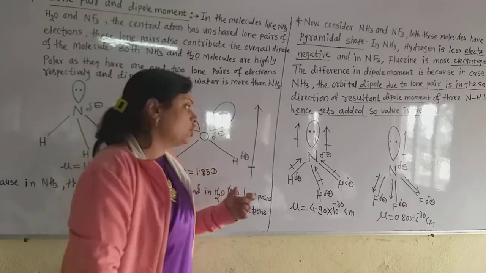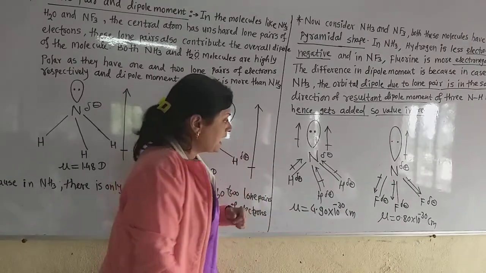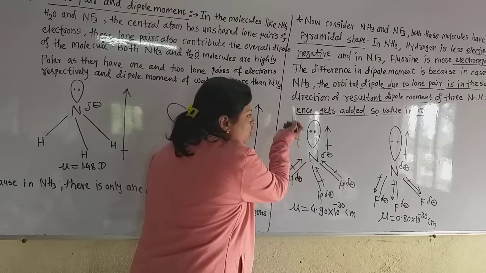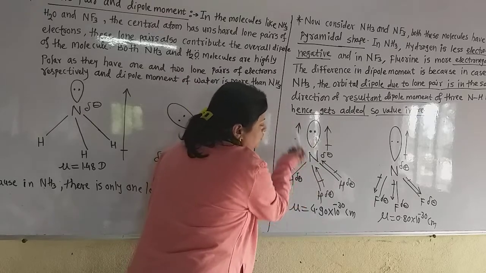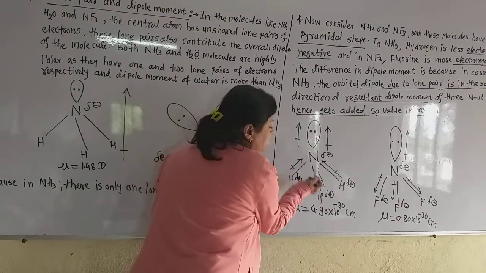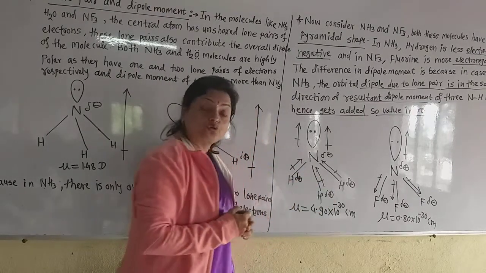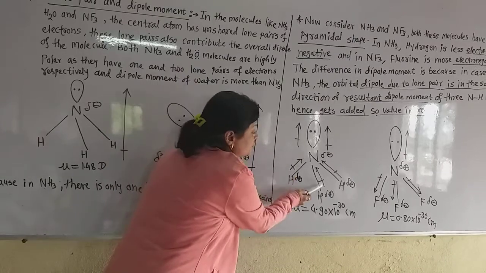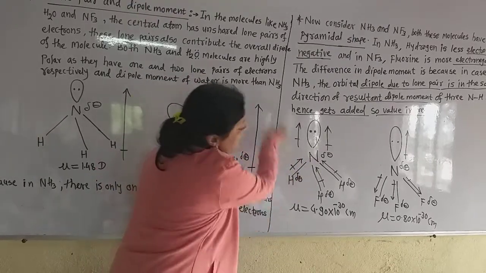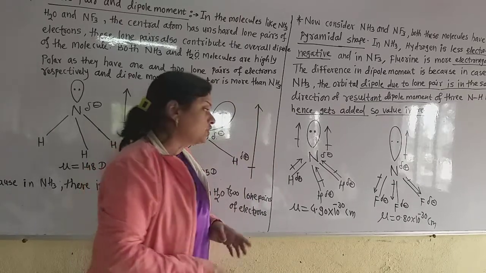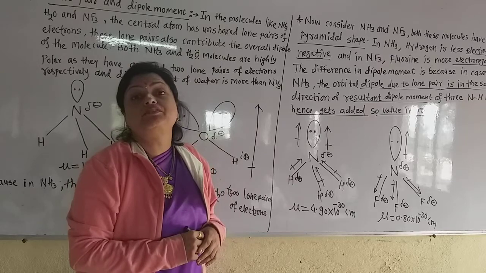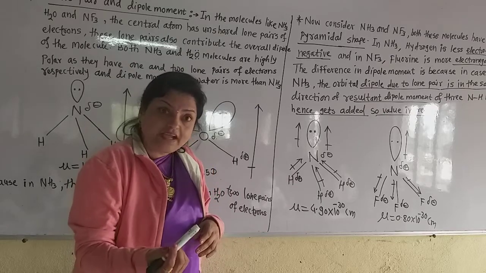So in ammonia, see here, the lone pair dipole is in the direction of the resultant dipole moment, on the upper side, because nitrogen is more electronegative than the 3 hydrogen atoms. So there is addition of dipole moments. All the dipole moments are in the same direction. So the ammonia molecule has a larger dipole moment value than the NF3 molecule.